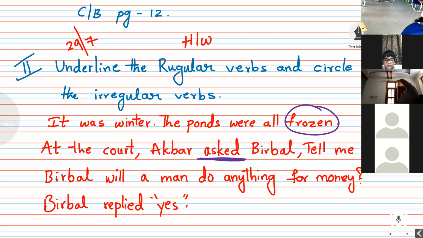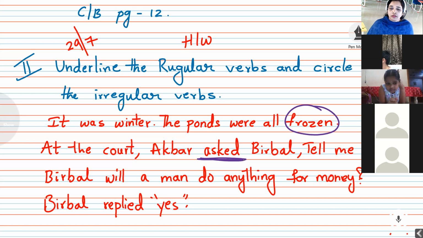Tell me, Birbal, will a man do anything for money? Do you have anything there? Third line. Can you tell me, is there any regular verb or irregular verb in the third line? Ma'am, regular verb anything. No. Anything is not an action word.